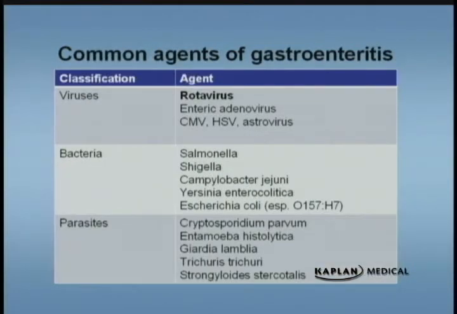Common causes of gastroenteritis in children. Think of viruses first, and the most common viral cause of gastroenteritis, particularly in infants, is rotavirus, and it's much more common in the wintertime. Other viruses include the enteric adenoviruses. Also remember, they might give you a particular question and they might talk about the Norwalk virus. The classic setup for the Norwalk virus causing diarrhea is look for a cruise ship. And so various people on the cruise ship are coming down with diarrhea. Think of the Norwalk virus. In infants and small children, wintertime, think of rotavirus.